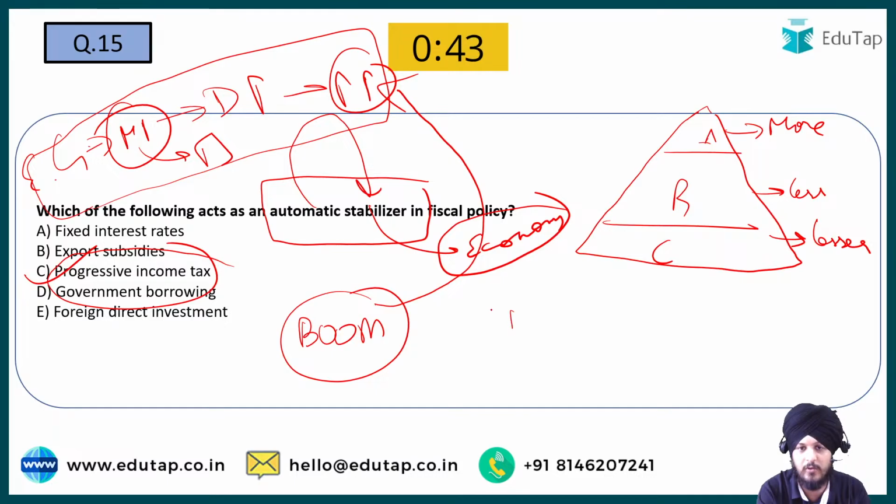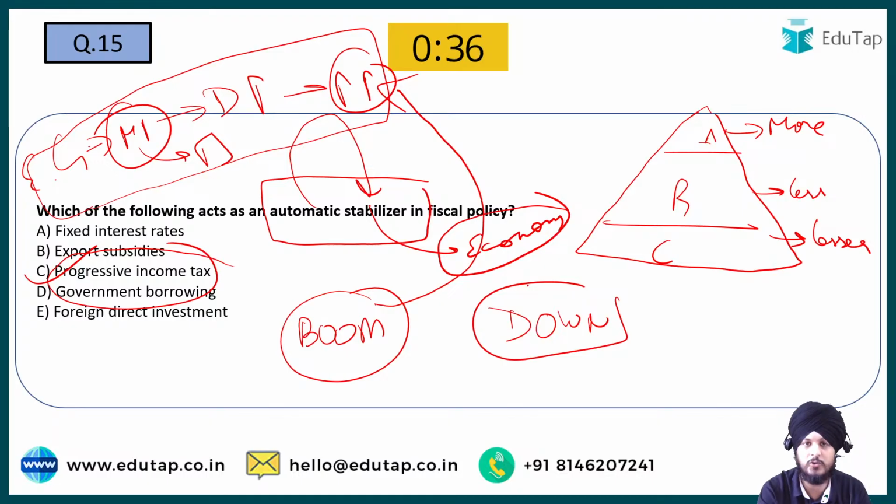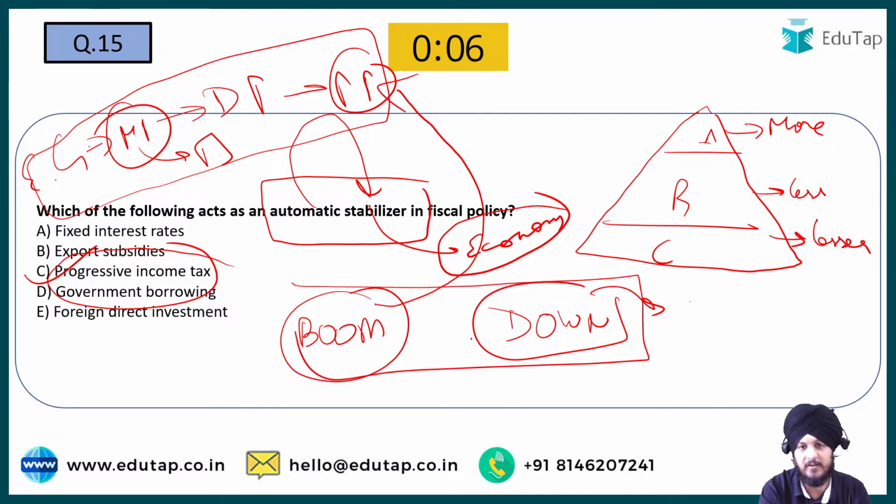But let us say the economy is going through a down period. Fine, it is facing some kind of downfall. The government wants to stimulate the economy and wants the money to stay as a part of the economy. If the government has followed the progressive income tax, those people whose income has reduced are now going to pay lower income tax, whereas earlier they were paying higher income tax. So the economy is going to get automatically stabilized under the boom period and under the down period. This is nothing but a type of automatic stabilizer.